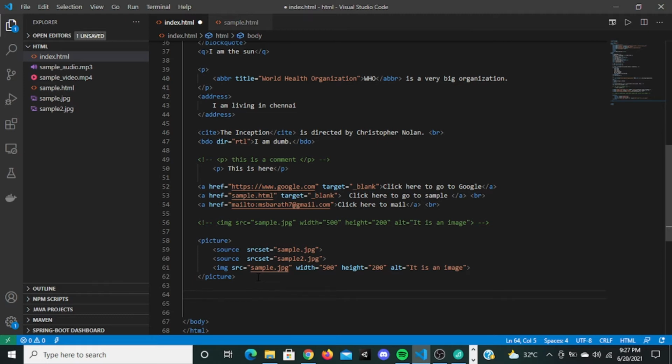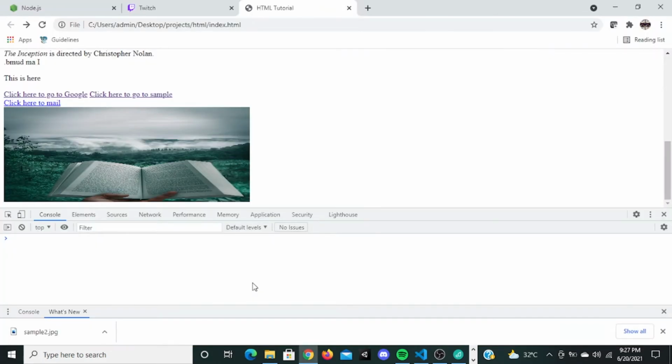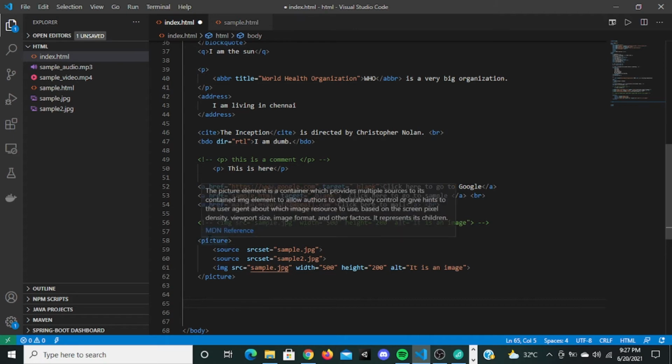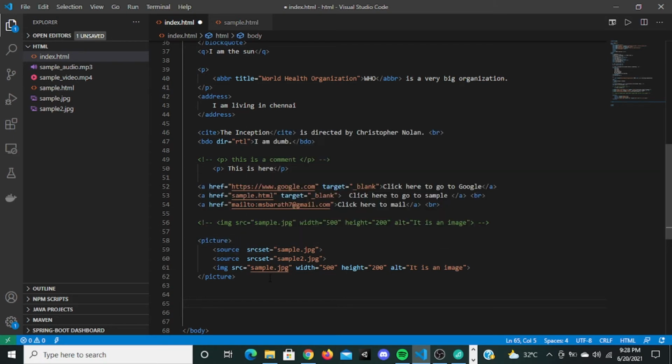Guys, is the picture tag clear for you? I will see why it is not changing and get back to you, don't worry. But is the syntax clear? Picture, source, srcset, is that clear? Can I move on? Hello? Yeah, okay. Nice.